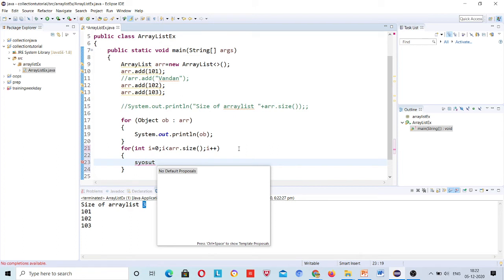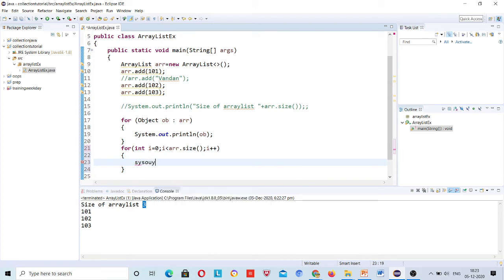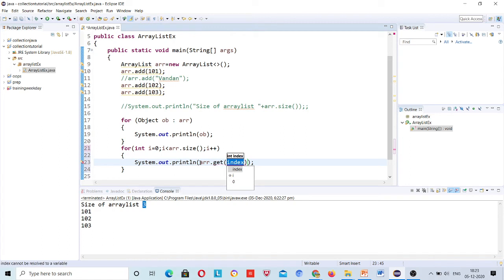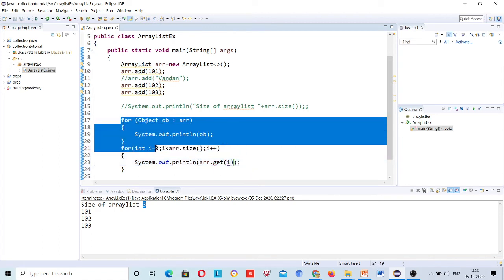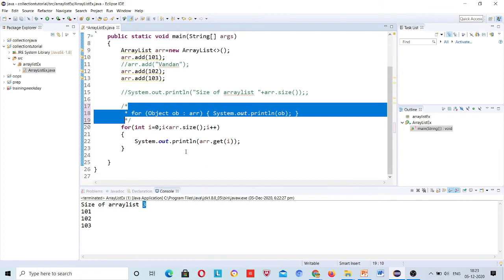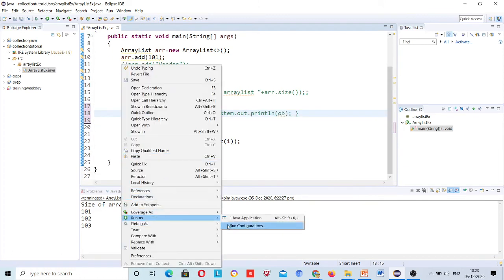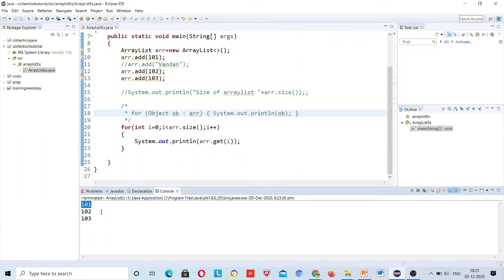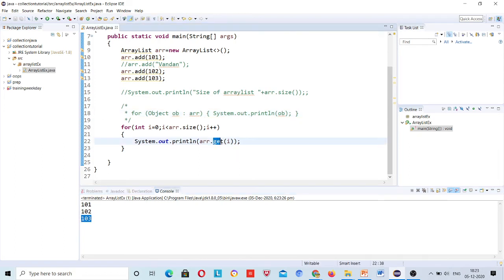What should I print? Sysout, and you need to print arr dot get, I will come to this also. Let's comment this so that only this will be running. See, 101 is printed, 102 is printed, 103 is printed, right? Now I will talk about get i, how to get a particular element.